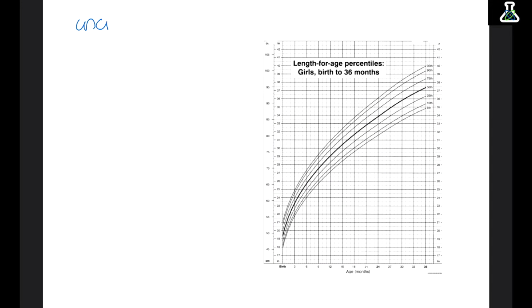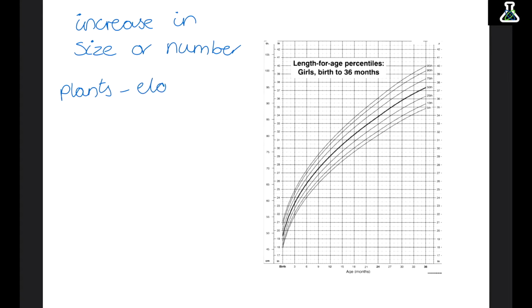So growth means to increase in size or number. Plant cells usually elongate and divide at the roots. Elongation just means the cells stretch right out to help it get bigger. Animal cells typically just divide.